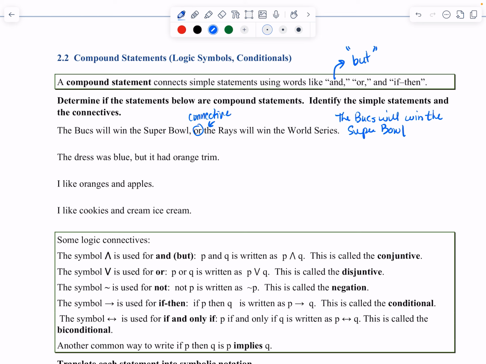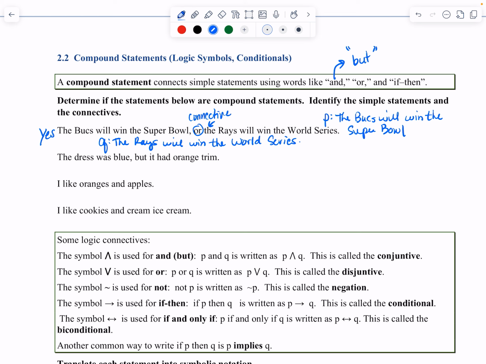And then the other simple statement is the Rays will win the World Series. So we have two simple statements. I'm going to call P the Bucks will win the Super Bowl, and Q the Rays will win the World Series. The simple statements are connected by an or, so this indeed is a compound statement. So yes, it's a compound statement.